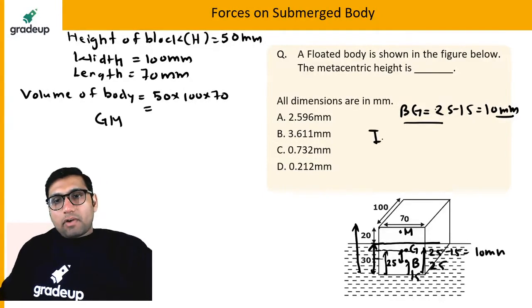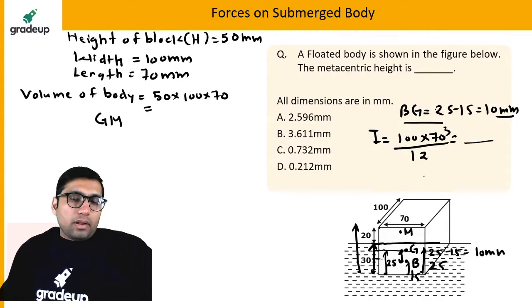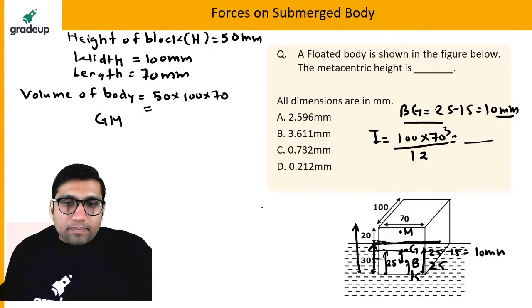Moment of inertia will be equal to what? It will be equal to 100 into 70 cube by 12. This will give you the moment of inertia. Because the minimum moment of inertia will be equal to what? Because it is the moment of inertia of that body which is in contact with the surface.